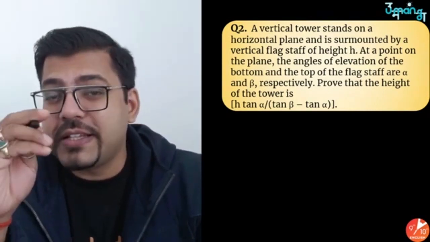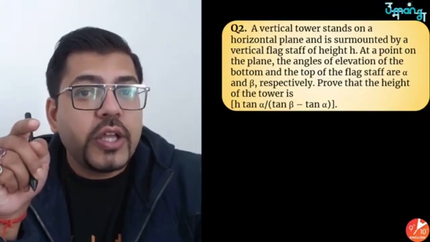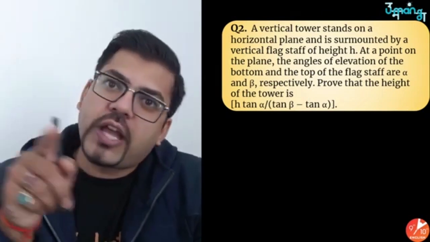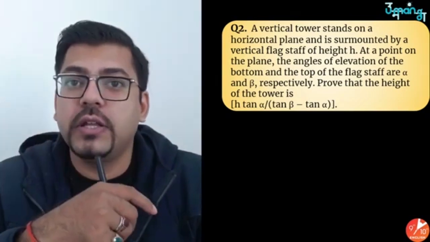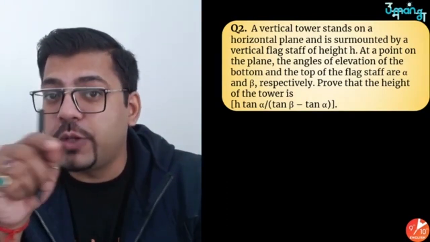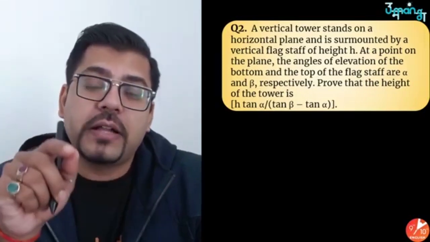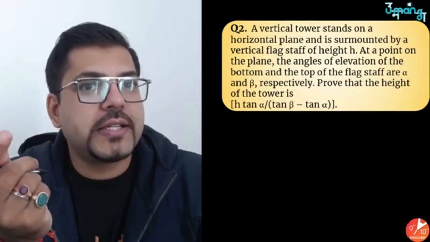But why have I still taken this question? Because I want to show you that the examiner will do this. They will give you exactly the same question that you have practiced here in the session, or that I would have given you as practice. But look at this value, h tan alpha upon tan beta minus tan alpha. How big, bulky and monstrous it looks. And that is what the examination does.